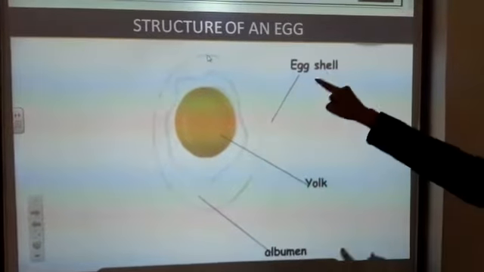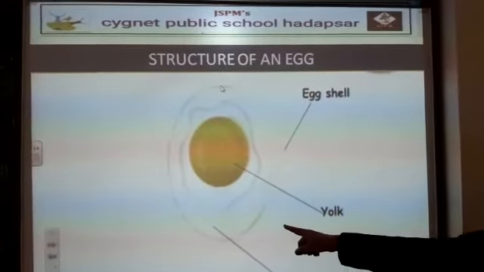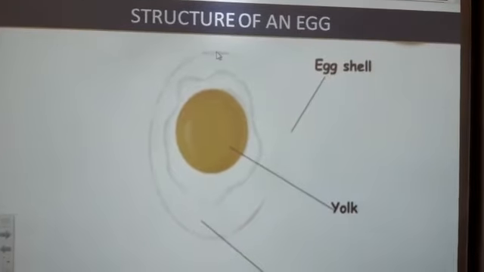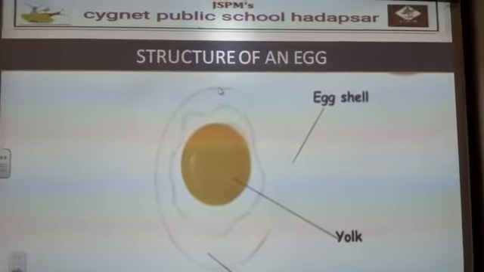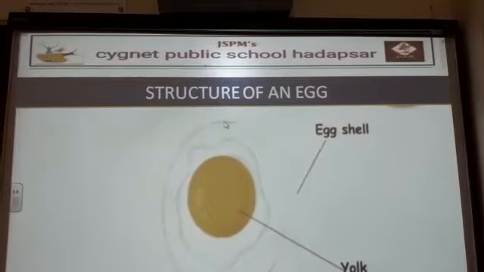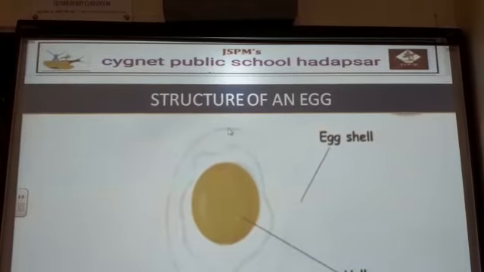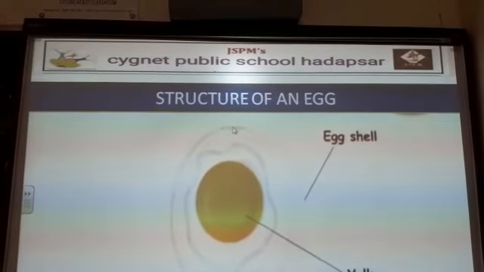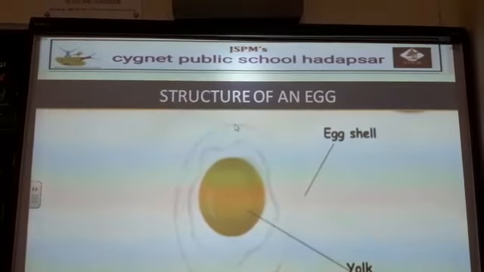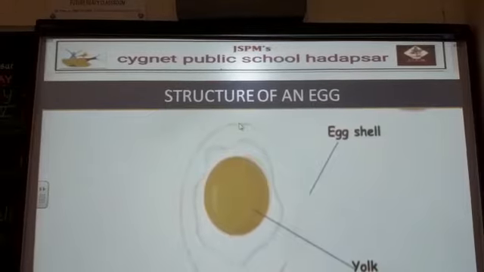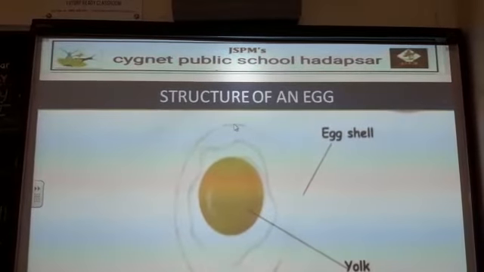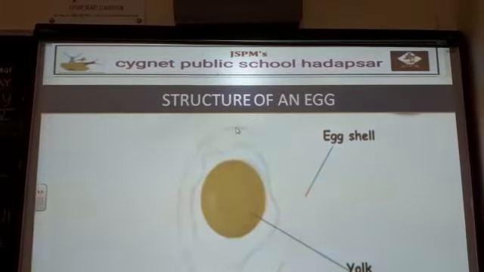The outer hard covering is the shell, the white jelly-like substance is albumin, rich in protein, which supplies water to the embryo, and the yellow part is the yolk, rich in fats, vitamins and minerals, which supplies food to the growing embryo. That embryo develops into a baby.